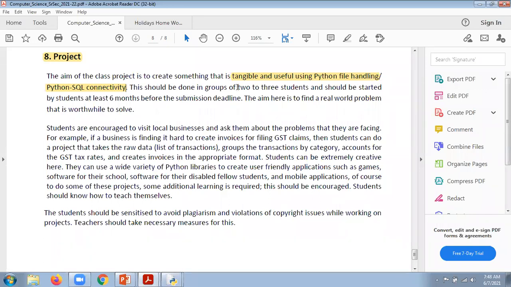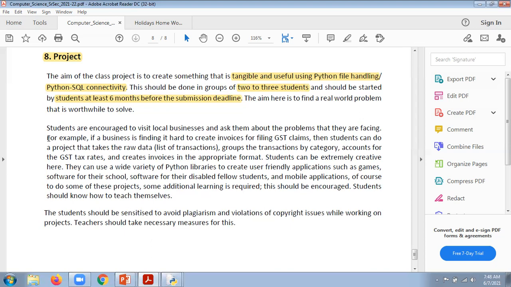Next important thing, there is a group of 2 or 3 students, which is mentioned by CBSE. They also mentioned that students should begin that project at least 6 months before, but we don't have such time here. We are supposed to complete it within our holidays. If it requires more time, no issues with that, but we are supposed to complete this within our holidays.